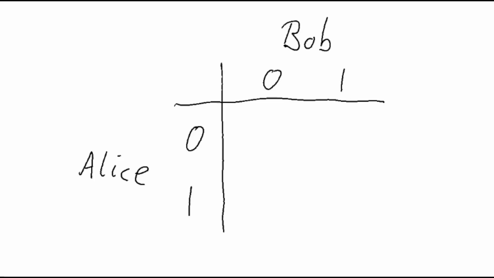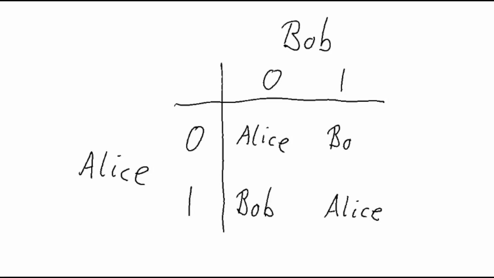And if they played it while being physically in the same room, it would be played just like rock, paper, scissors. So at the same time, they raise their hand and there's one gesture for 0 and one gesture for 1. And depending on what they play, one of them wins. So if they both use the same gesture, both choose 0 or both choose 1, then Alice wins. And if the choices are different, then Bob wins.